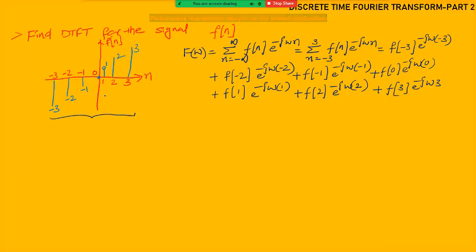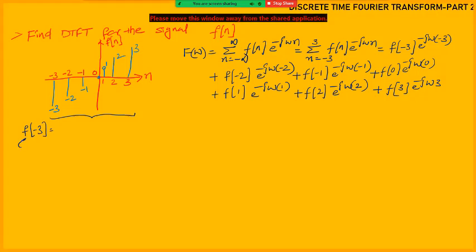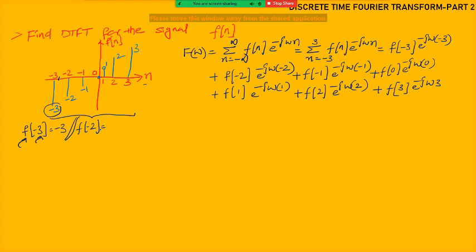So from the given signal, we can write the values of the signal f at the different n values. What is f of -3? What is the meaning of this? It is the value of the signal f at n equal to -3. At n equal to -3, what is the value of the signal? -3 only. Next, f of -2 is the value of the signal at n equal to -2. How much? -2.